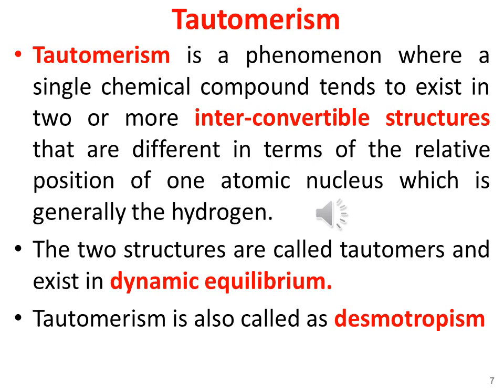We see that Tautomerism is a phenomenon where a single chemical compound tends to exist in two or more interconvertible structures that are different in terms of the relative position of one atomic nucleus, which is generally hydrogen. The two structures are called tautomers and exist in dynamic equilibrium. Tautomerism is also called desmotropism.